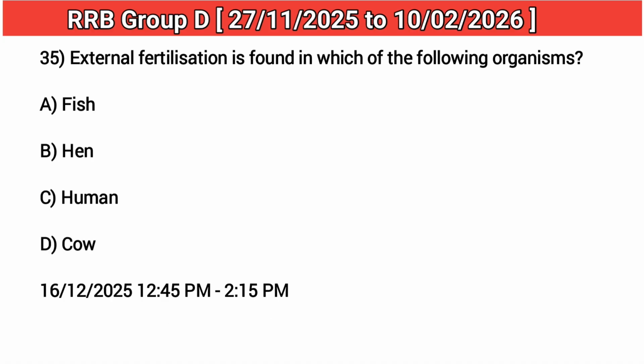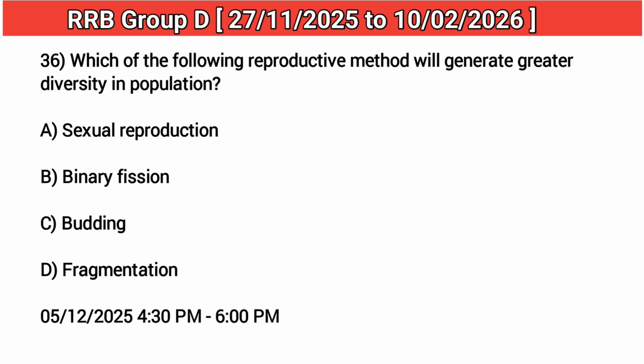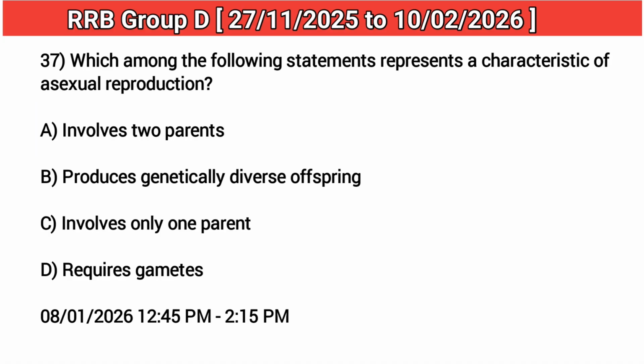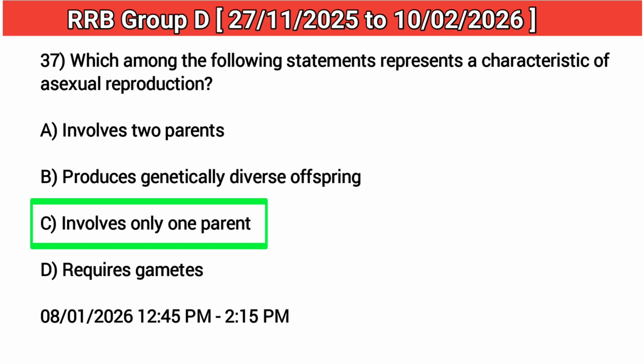35. External fertilization is found in which of the following organisms? Answer: A fish. 36. Which of the following reproductive method will generate greater diversity in population? Answer: Asexual reproduction. 37. Which among the following statements represents a characteristic of asexual reproduction? Answer: C. Involves only one parent.